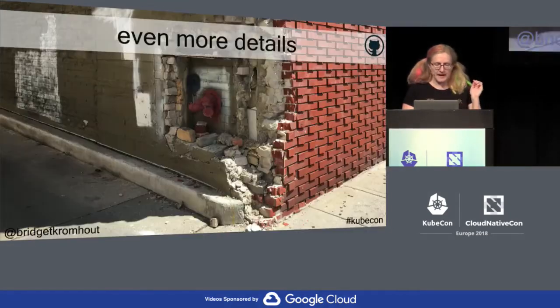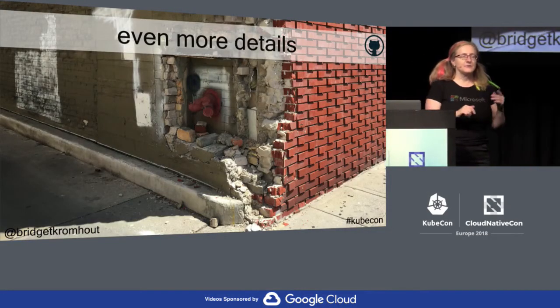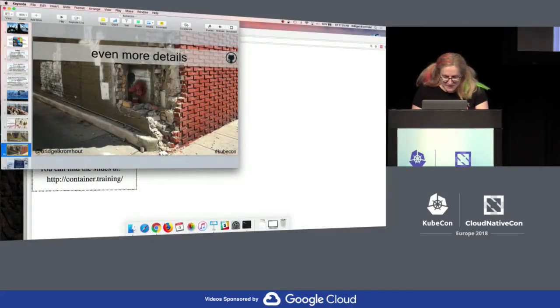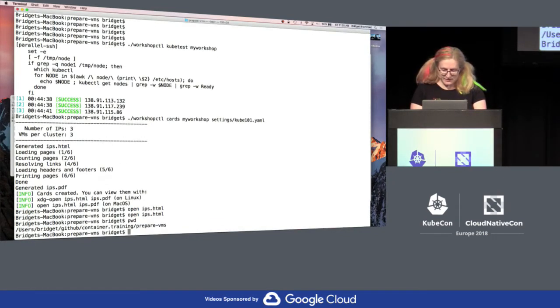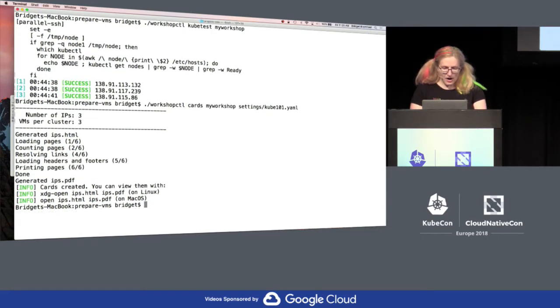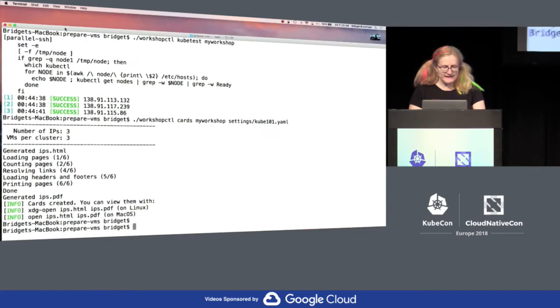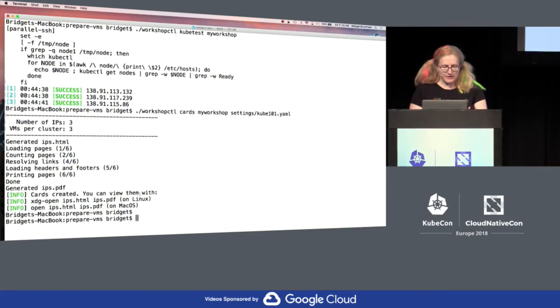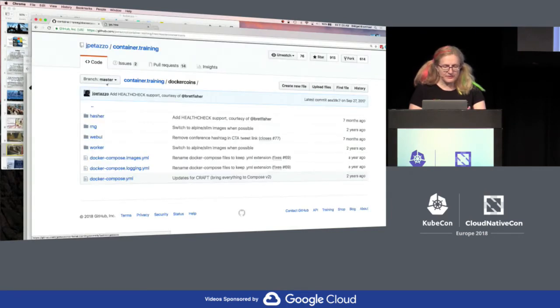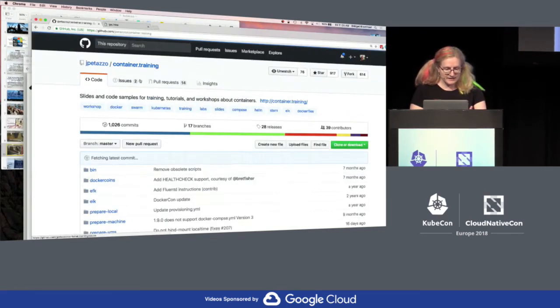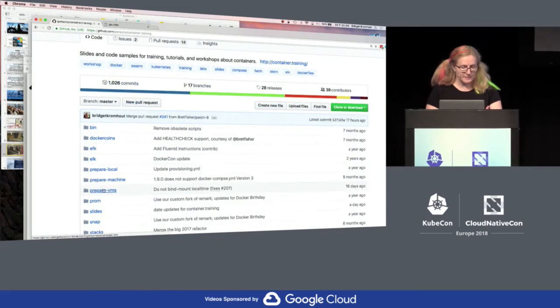Back to the even more details that I want to highlight. Let's make it so that this is readable. Here, we'll go to GitHub, that'll make it easier to see. The preparing the VM stuff is in here. It's in container training, prepare VMs.